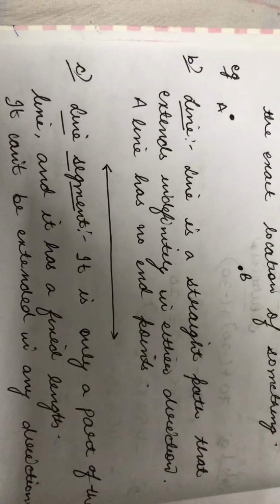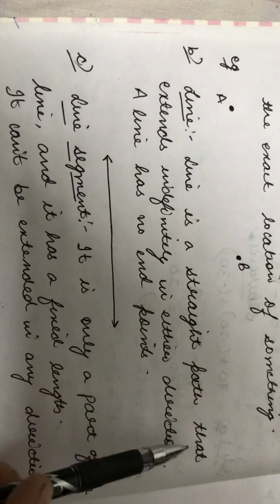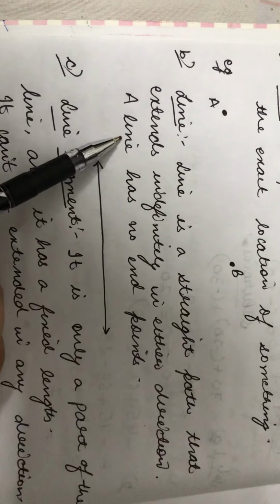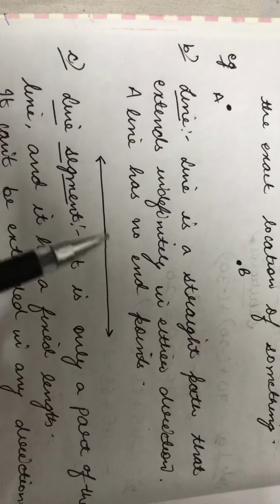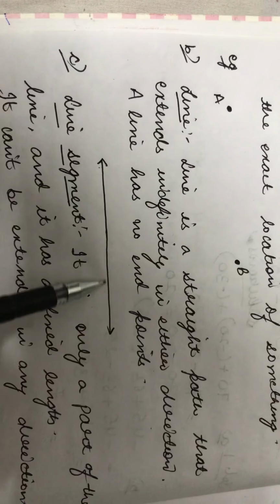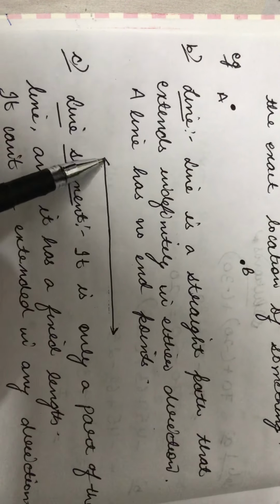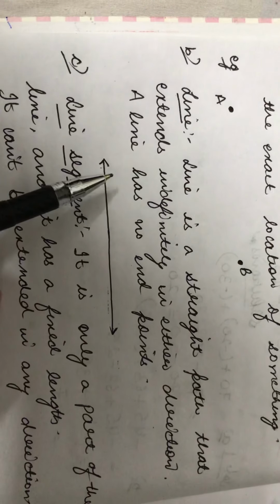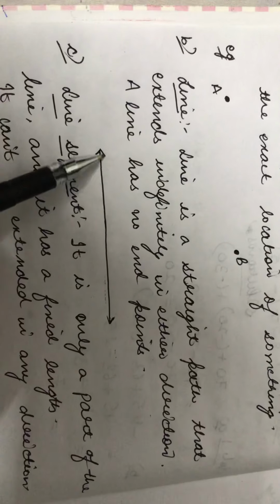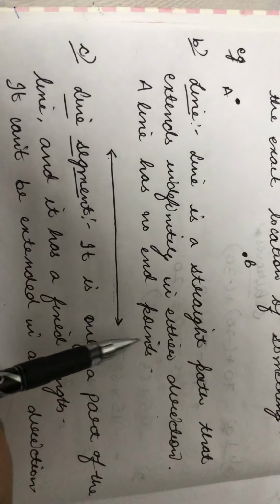Next is line. A line is a straight path that extends indefinitely in either direction. A line has no endpoints. So suppose I am drawing this straight line, these two arrows mean it is extended on both sides indefinitely. There is no stop for this. So this is known as a line.